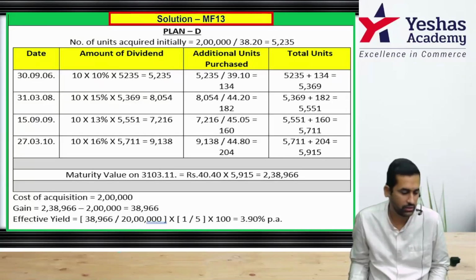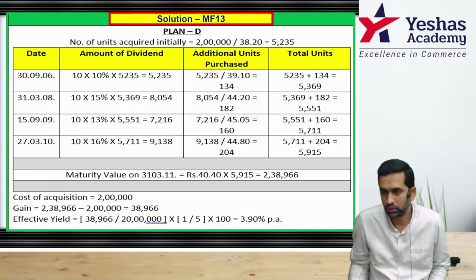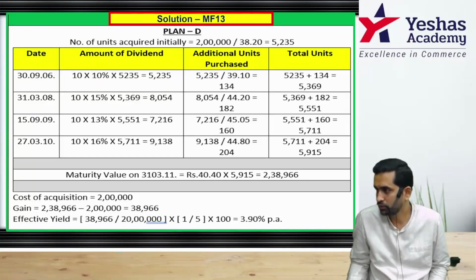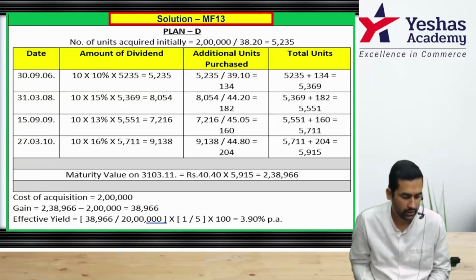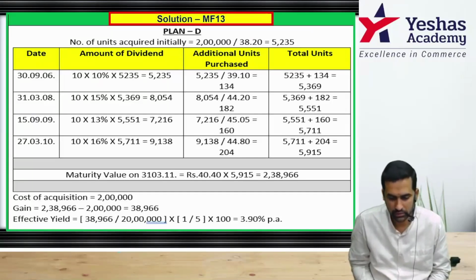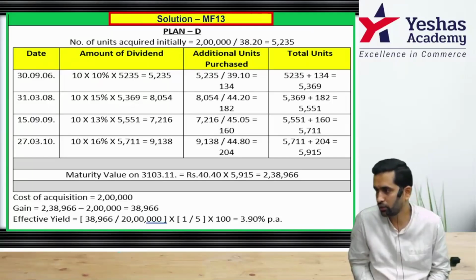At what rate? As per the question. First para of the question, you read last line. Both the plans matured on 31/3/2011. That means that day you have to redeem. So this 5915 into 40.4 will be 2,38,000 rupees. But your original investment was only 2 lakh rupee. Therefore, the difference is your total gain.